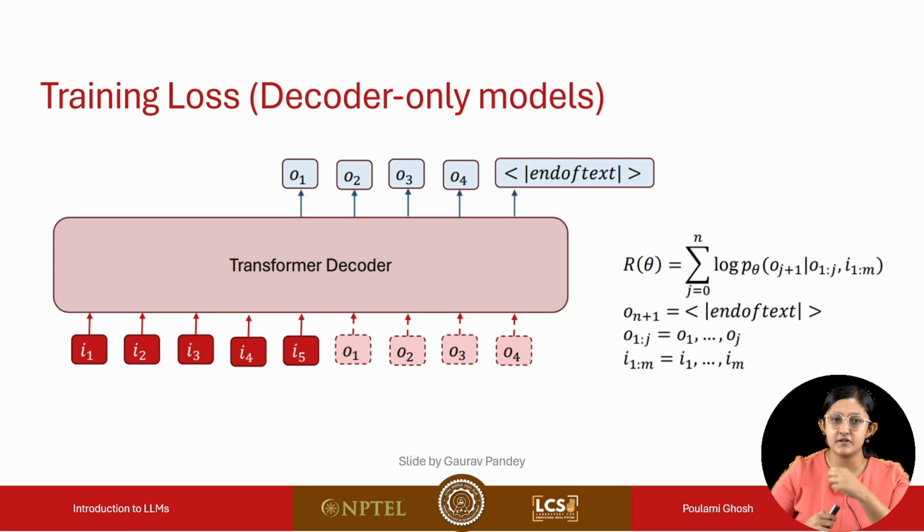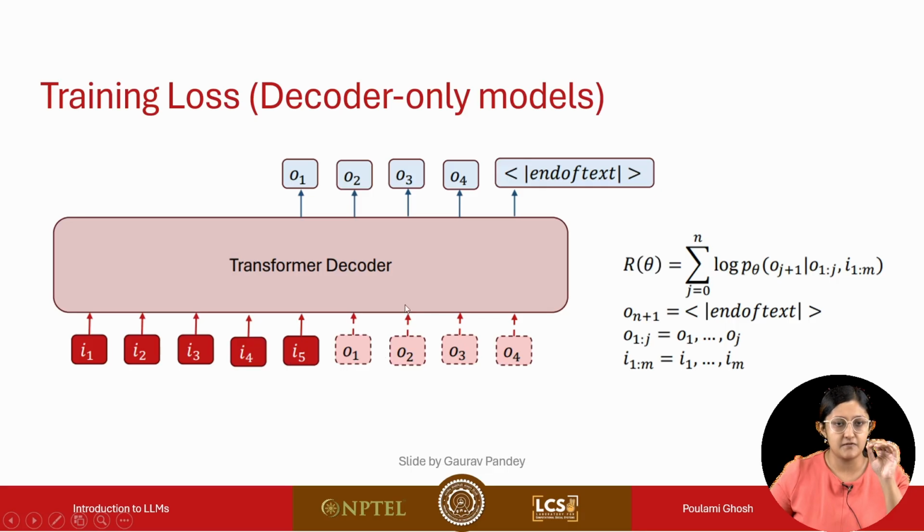In decoder-only models, I1 to I5 is the instruction or the input that we are feeding to the language model, and O1 to O4 are the output that the language model is generating. These O1, O2, O3, O4, which are colored in red, are the actual output that we desire. This is marked in red because here we are doing teacher forcing. We are passing the actual output to the language model and not the one which was generated by the language model. This is a difference.